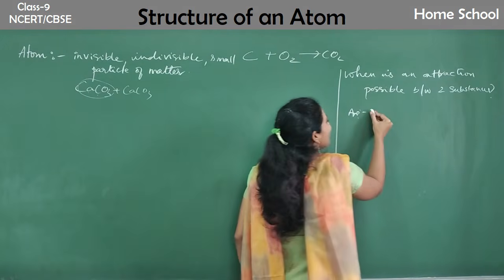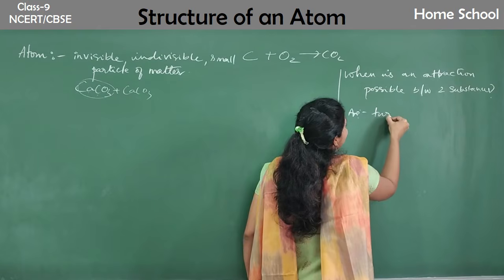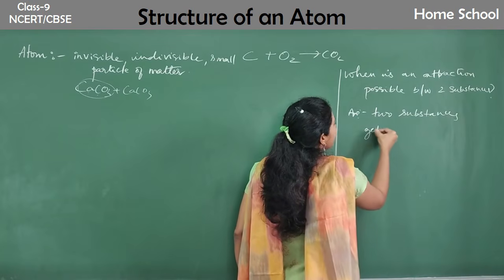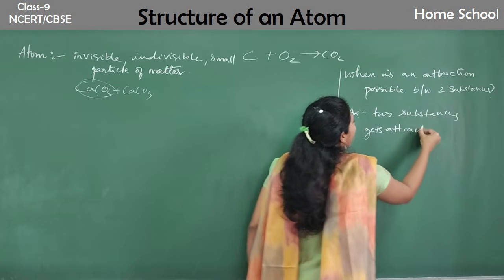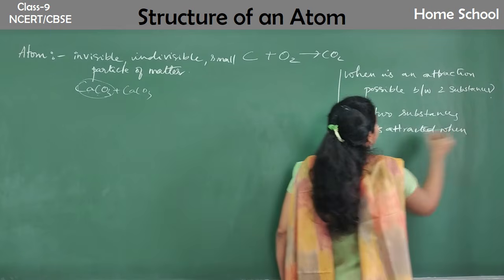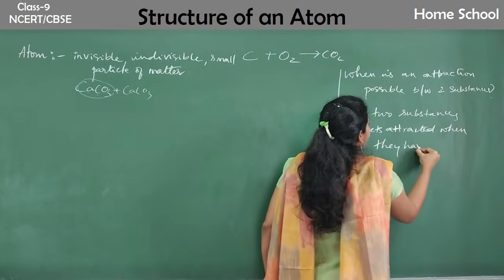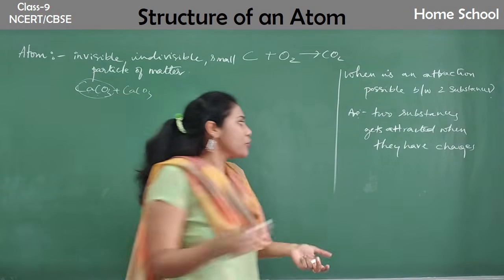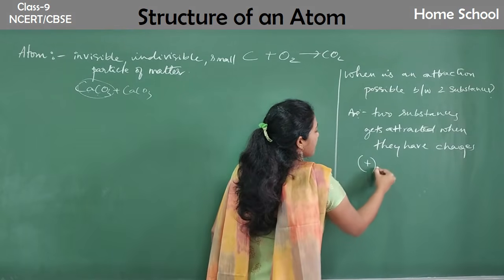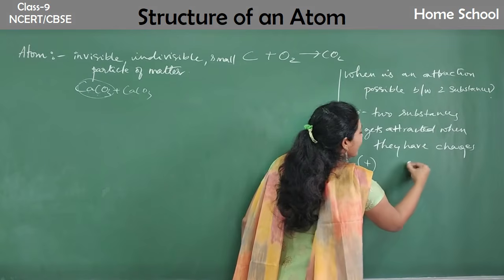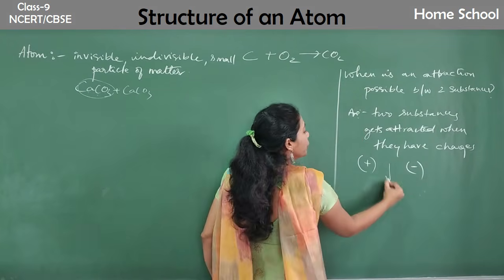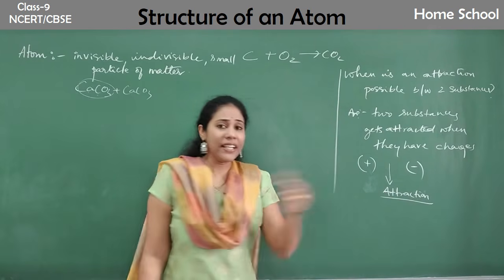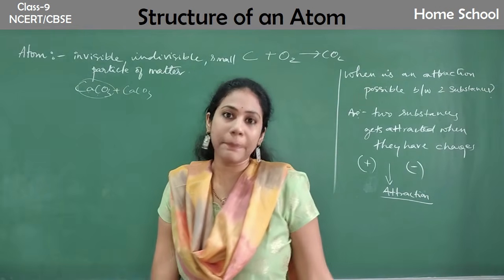Okay, got to know? So what I write here is: any two substances mainly get attracted when they have charges. Okay, one should have a positive charge, one should have a negative charge. Yes, the substance with the positive charge held near to the substance with negative charge, you find attraction. Something like this happened between comb and paper pieces actually.